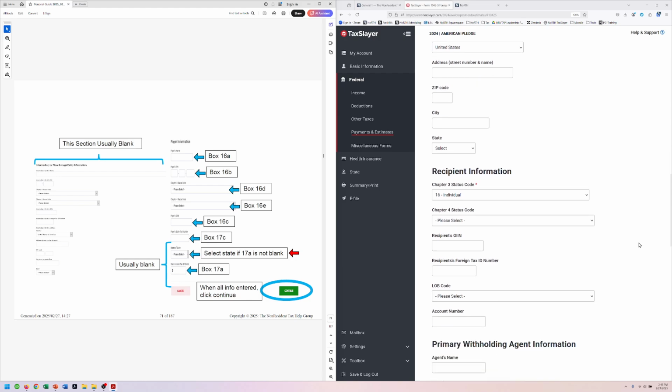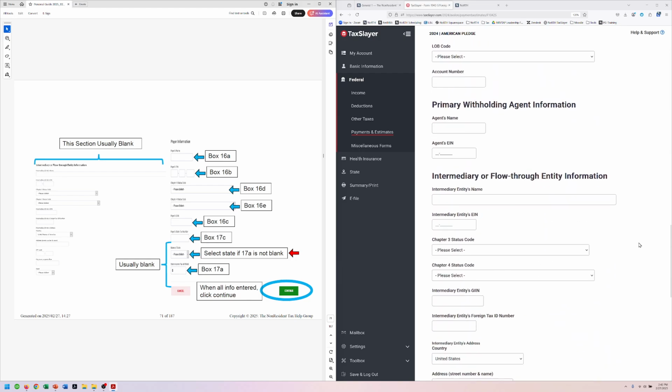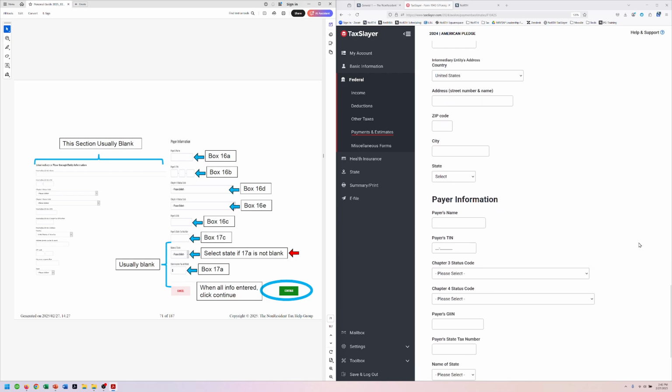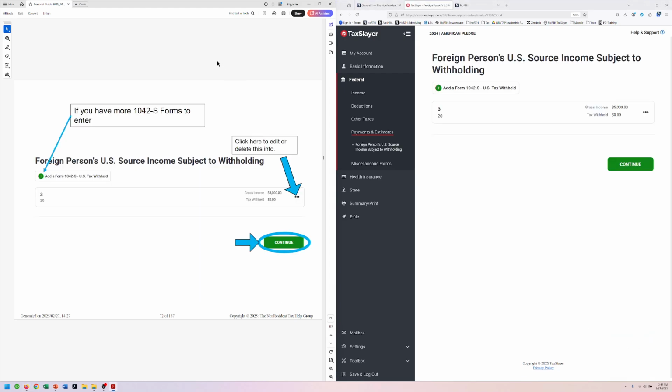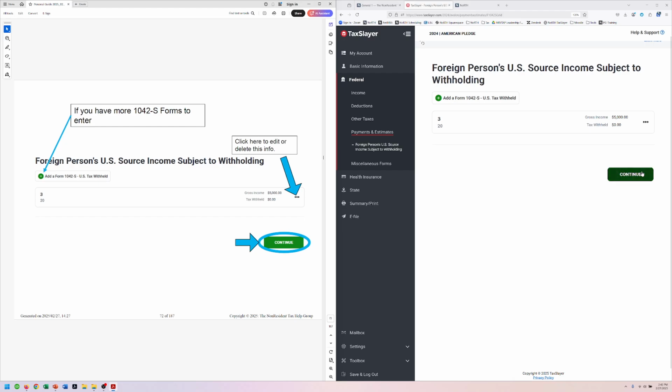All right, keep on going down. If there was any information, we would enter it here. Like I said, there's a lot of stuff, but for us, she doesn't have anything there. We don't have to enter it. And there we go. All right.